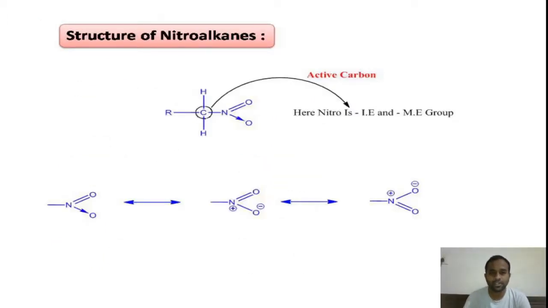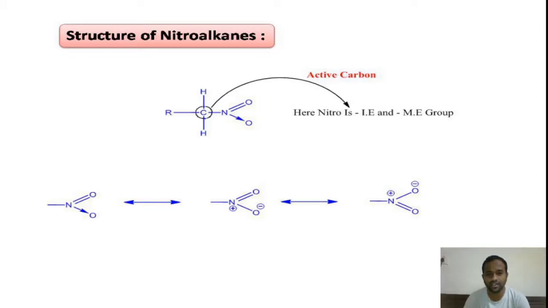Coming to the structure of nitroalkane, if you look at the nitro group, that is the NO2 group, in this group the nitrogen has one double bond connected to an oxygen as well as one coordinate covalent bond connected to the other oxygen. And if you look at the resonance structures given at the bottom of this slide, the coordinate covalent bond is also written as a simple covalent bond by mentioning the positive sign on the donor atom, that is nitrogen, and the negative sign on the acceptor atom, that is oxygen.